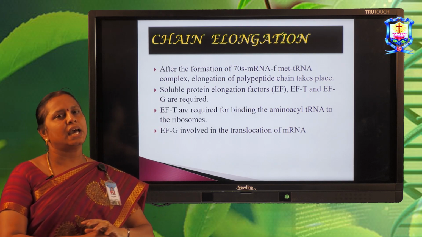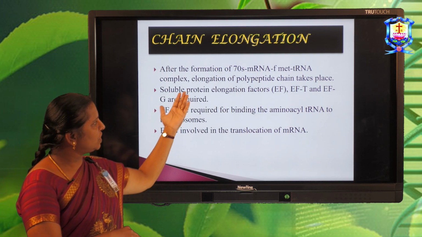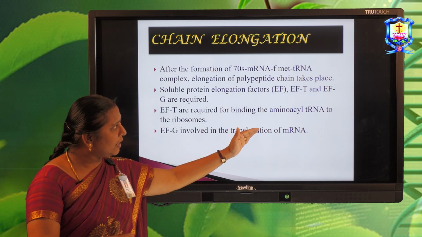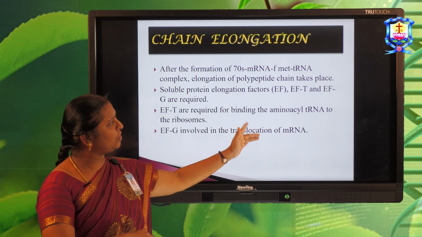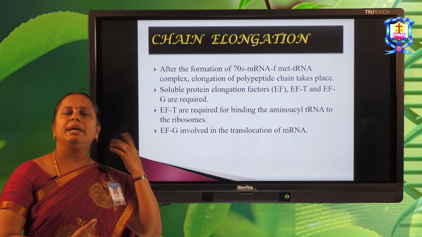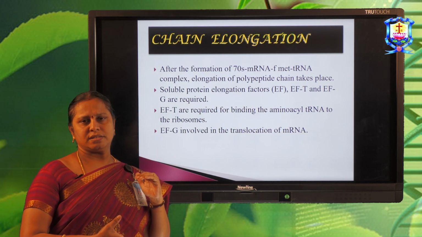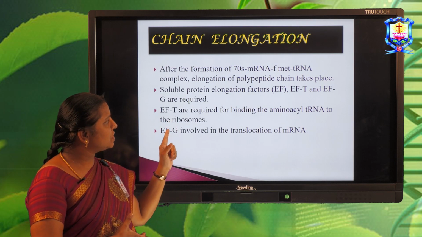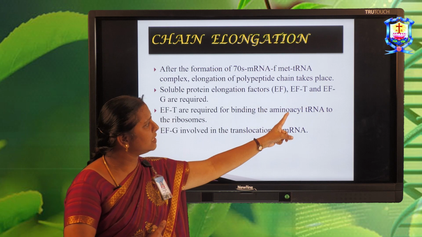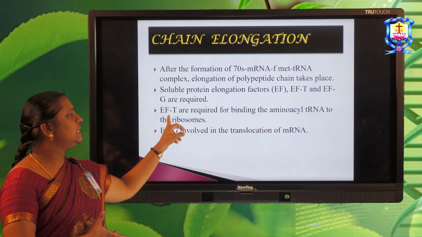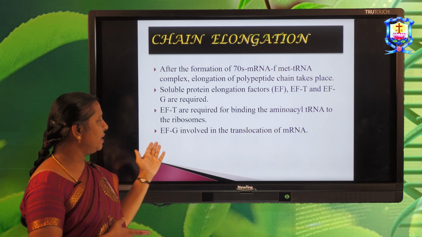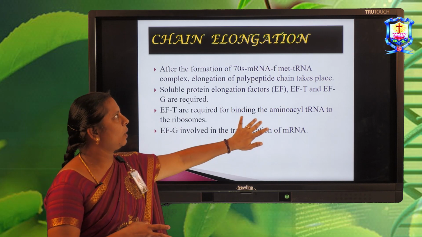Next is the elongation process. After the initiation, elongation takes place. In this, the 70S mRNA, then the N-formyl methionine tRNA complex is involved in the elongation process. Like initiation factors, in elongation also, elongation factors are involved, that is elongation factor T and elongation factor G. T is required for the binding of amino acyl tRNA to the ribosome. Then G is involved in the translocation process.